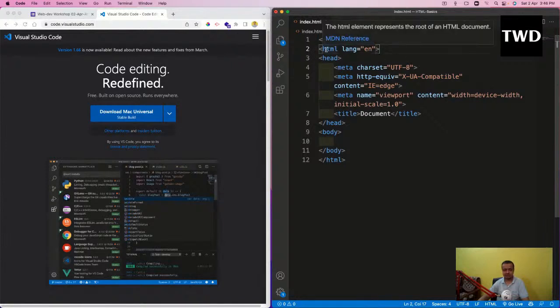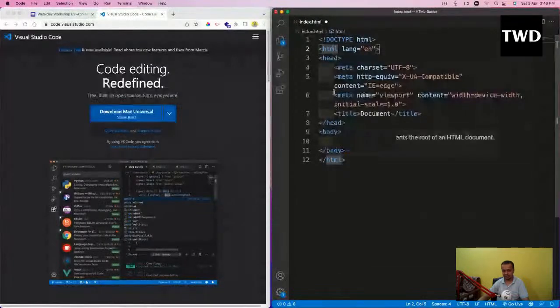Most HTML tags have pointed brackets, and they start and end. So HTML is here, starting and ending. Head is here, starting and ending. HTML actually has two parts: the head part and the body part. In the HTML tag I am writing that the language is English. I could have something like French, FR, and so on.